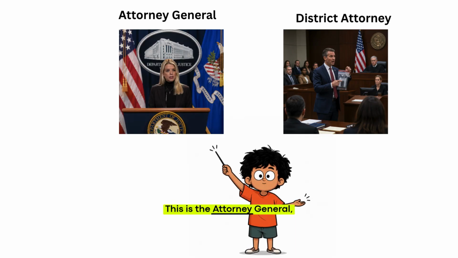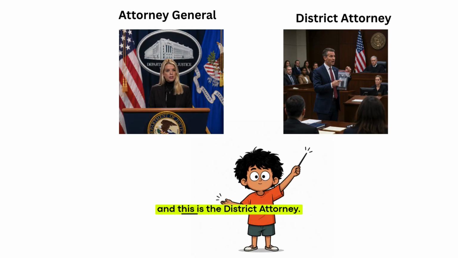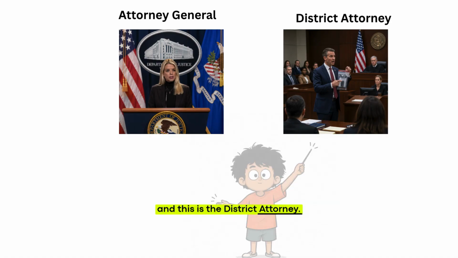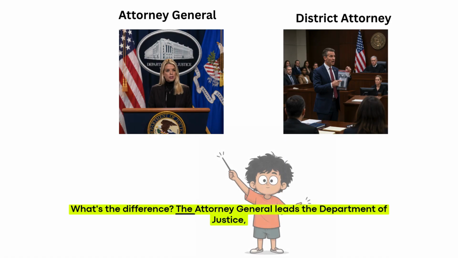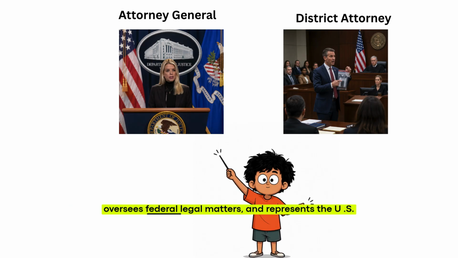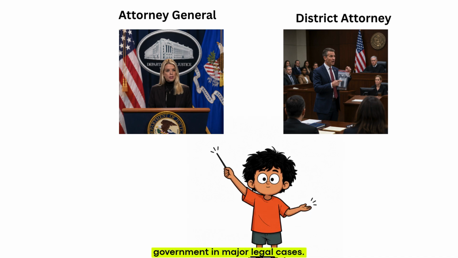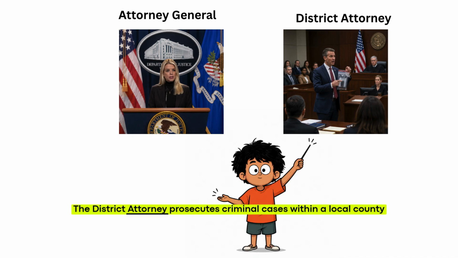This is the Attorney General, and this is the District Attorney. What's the difference? The Attorney General leads the Department of Justice, oversees federal legal matters, and represents the U.S. government in major legal cases. The District Attorney prosecutes criminal cases within a local county or district and decides whether criminal charges should be filed.